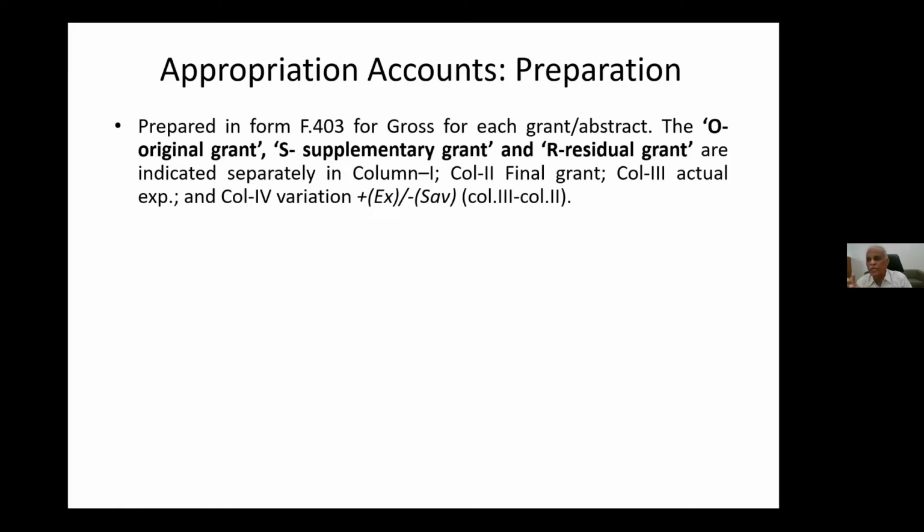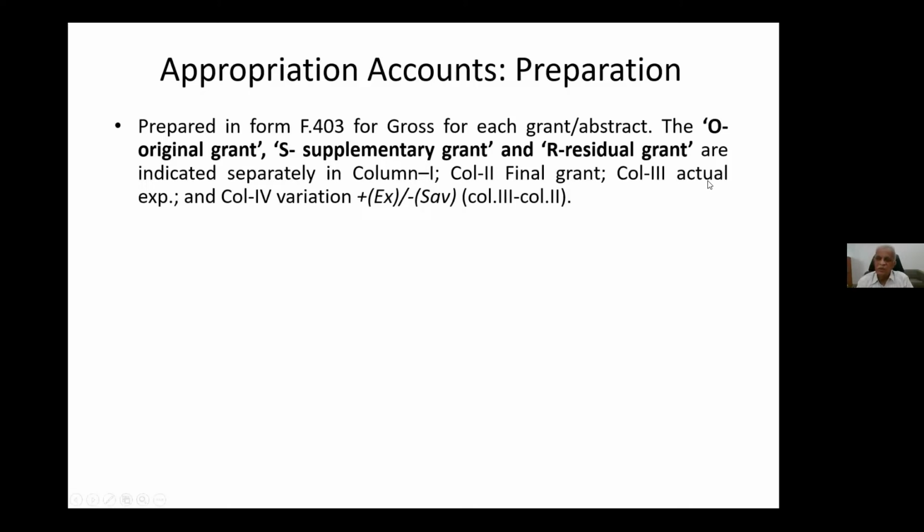Suppose it is opened and subsequently you can modify, but whatever actually there in the final account current, that only where it was booked, that only you have to indicate. So actual expenditure.